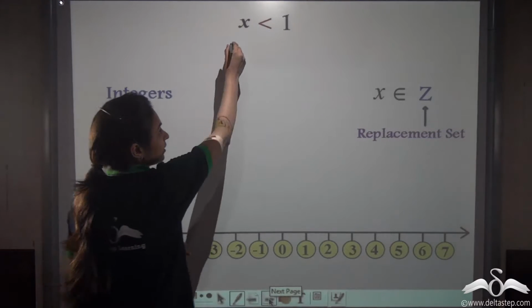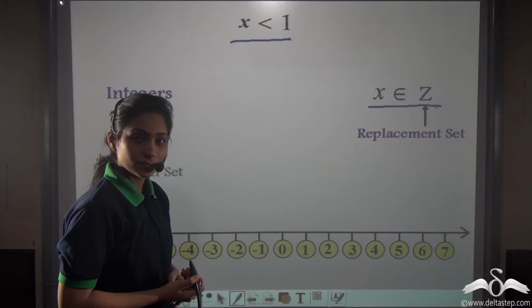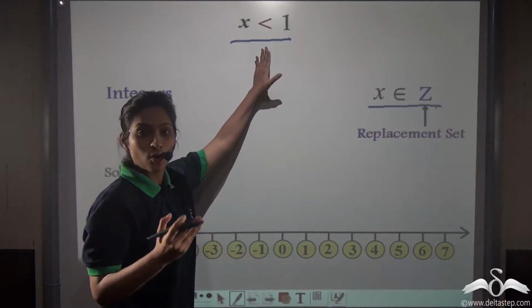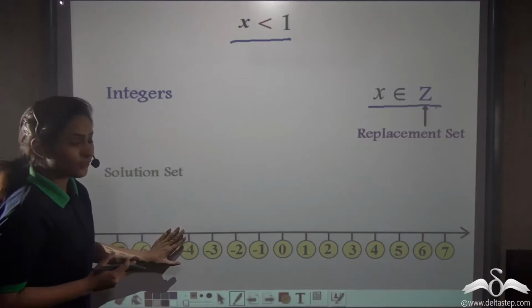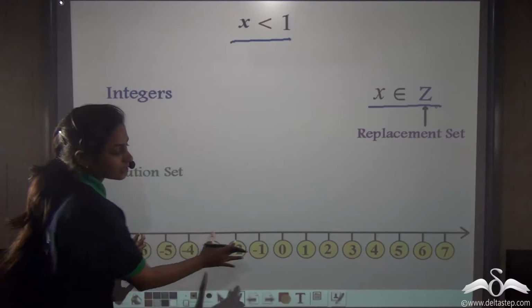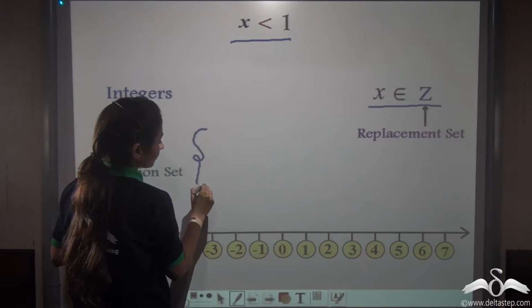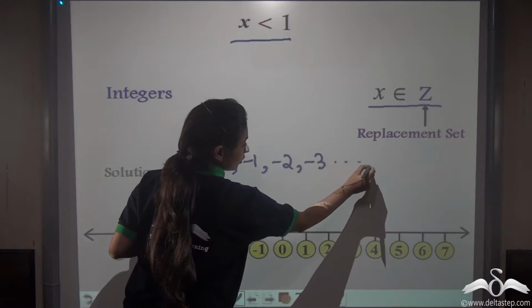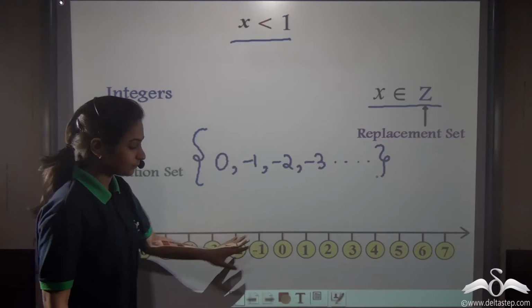Next, we have x is less than 1 and x belongs to Z, that is integers. You already know the solution. It is what? x is less than 1, so 0, -1, -2, -3 and so on in the negative direction. So here we have made the number line in such a way that it has positive numbers, 0 and negative numbers as well. So we can at least plot some here. Write the solution set first: 0, -1, -2, -3 and so on. Right? So seeing the solution set, now you can plot this on the number line.